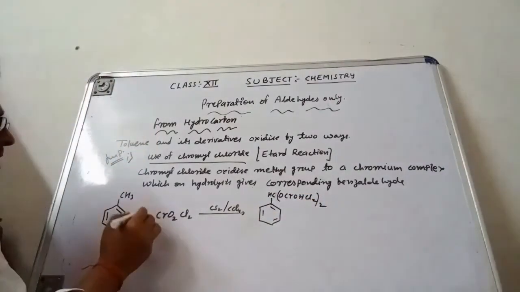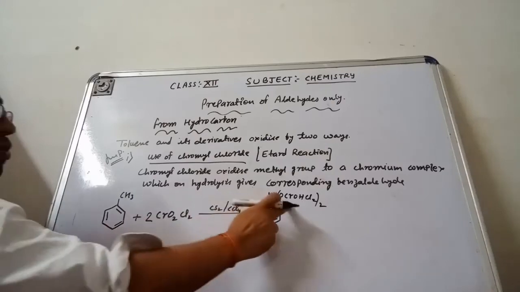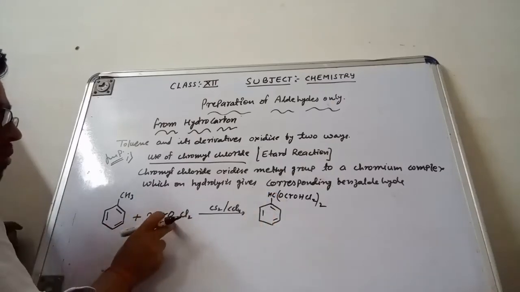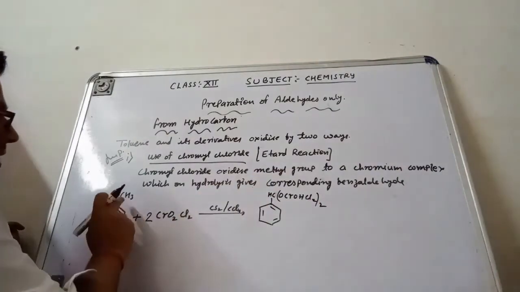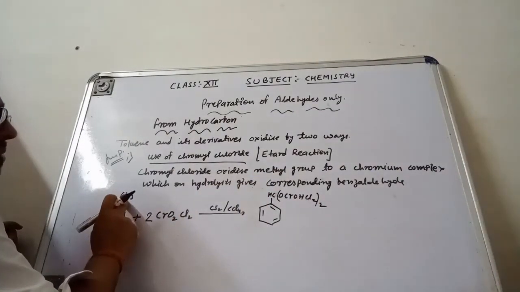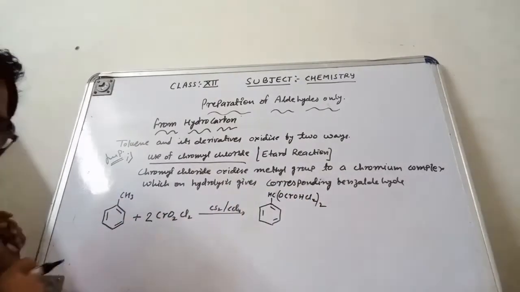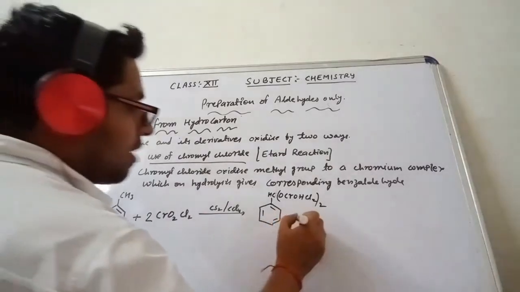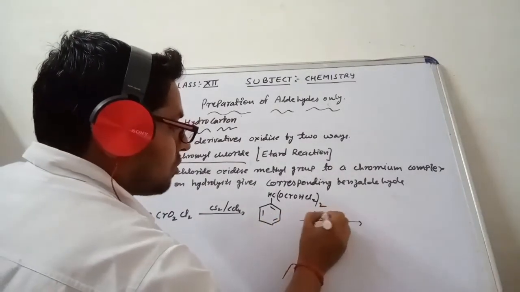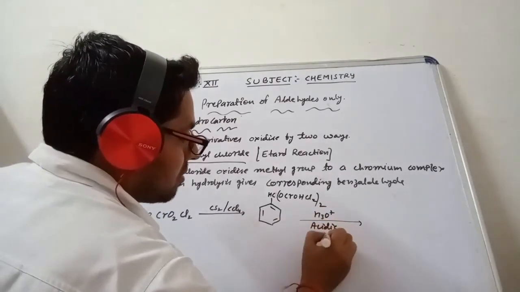That means I have taken 2 molecules of this, that is why this compound is coming. This has 2 Cr, 4 oxygen, 2 H coming from this side, so 2H and Cl4. This is a chromium complex. This chromium complex undergoes acidic hydrolysis, that means with H3O+ it will show acidic hydrolysis.